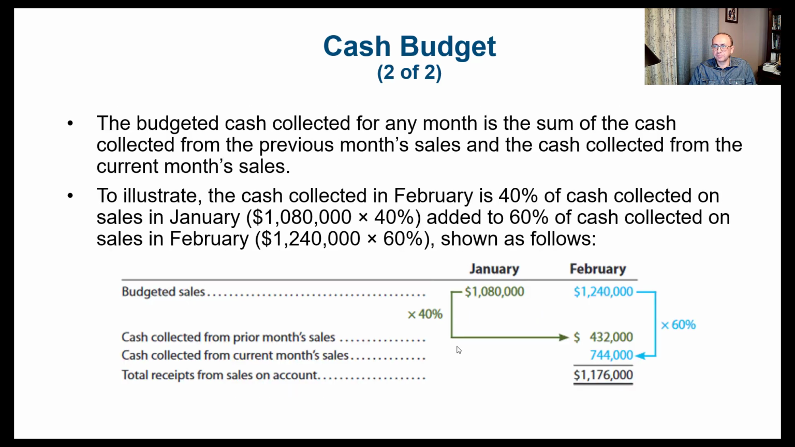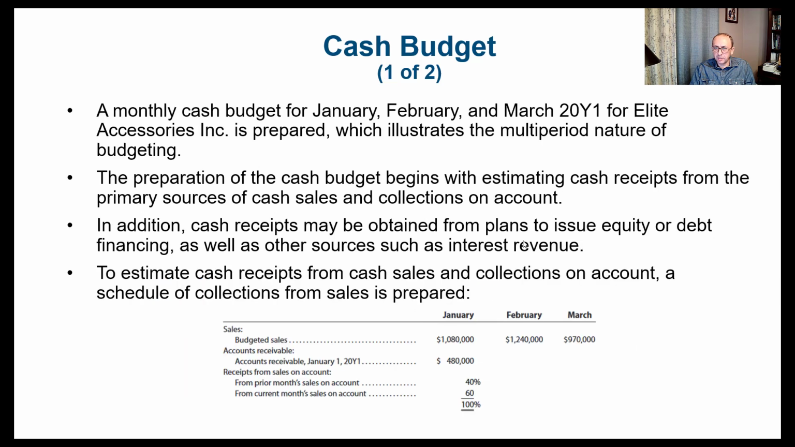So let's apply that. The budgeted cash collected for any month is the sum of the cash collected from the previous month's sales and the cash collected from the current month's sales. To see this example, in February, 40% of cash collected on sales in January would be 1,080,000 multiplied by 40%, which is the January number, and we add to that 60% of the February numbers. And this is to calculate the February cash collected, which is this value here.